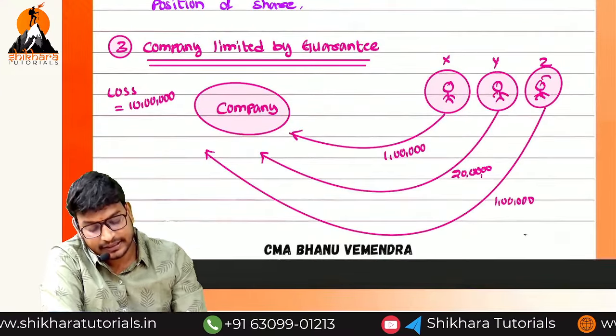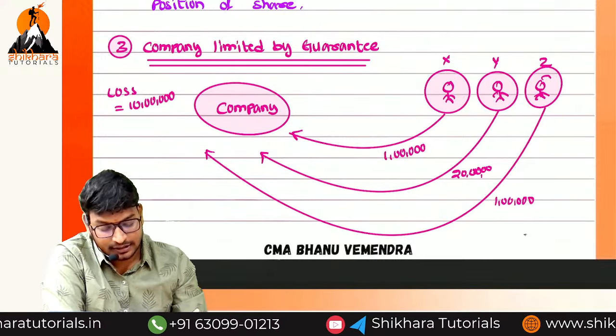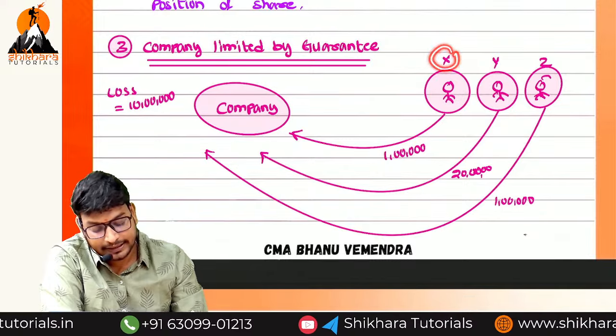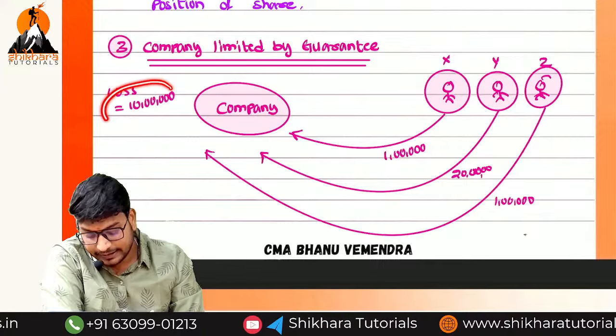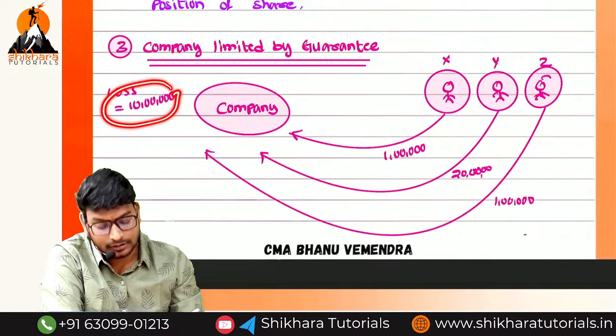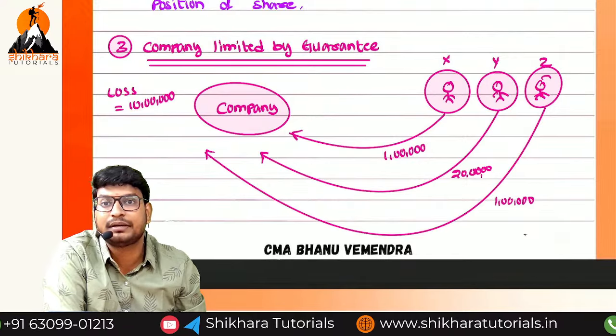First of all, the shareholders will provide a guarantee. In the case of liability situations, how much liability does the ex-shareholder have? How much guarantee? 1 lakh. So here, even in the case of a total loss of 10 lakhs, the liability of X is how much only? 1 lakh. So this is called limited by guarantee.